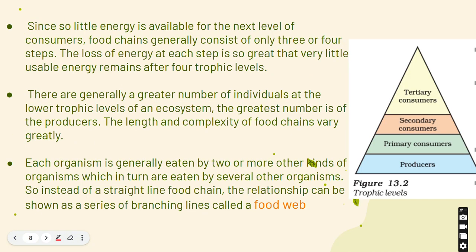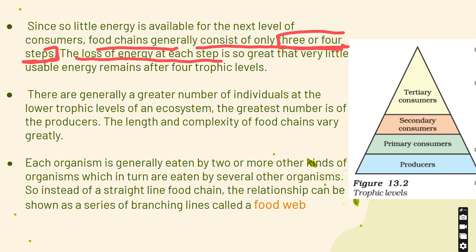Since so little energy is available for the next level of consumers, food chains generally consist of only 3 to 4 steps. This is very important to note: a food chain cannot have more than 3 or 4 steps. They generally consist of only 3 or 4 steps. Why? The loss of energy at each step is so great that very little usable energy remains after the fourth